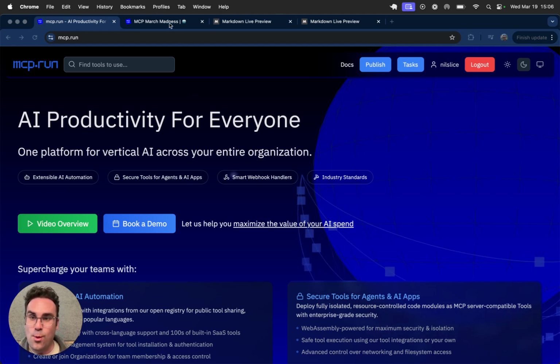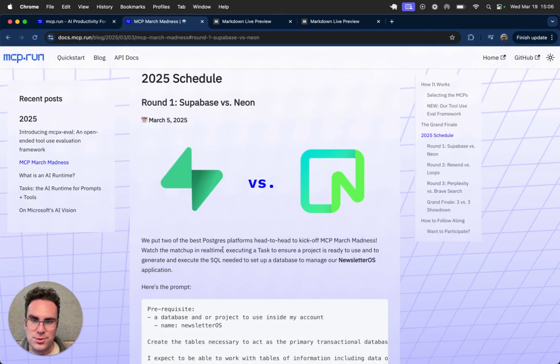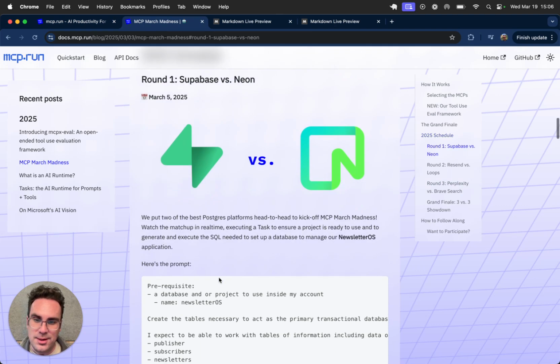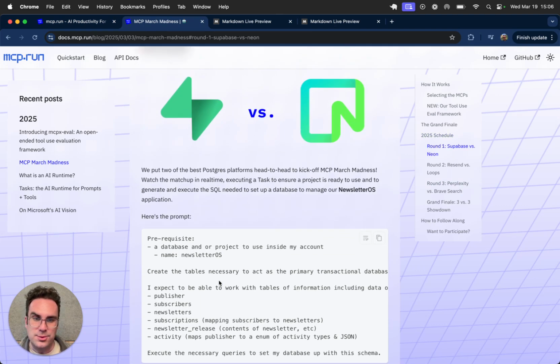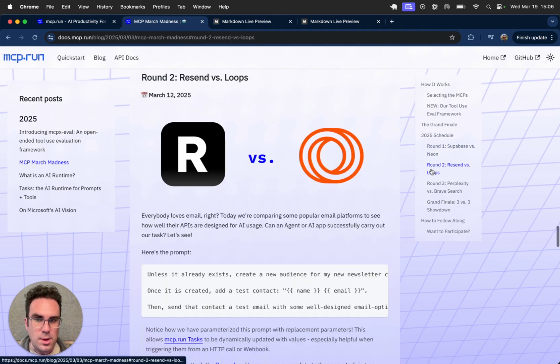And in rounds 1 and 2, we saw Supabase versus Neon. Supabase won that round, and we were able to create a whole database schema just by explaining the requirements of how we wanted to use this database and some of the kinds of tables that we would need to represent inside that database schema. In round 2, we saw that Resend and Loops were put head to head to try to create contacts in certain audiences and then send emails to those audiences.